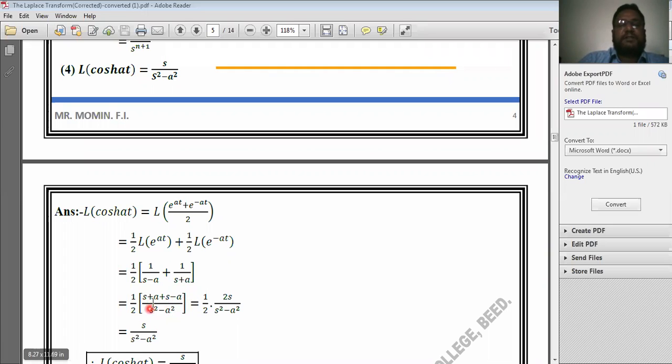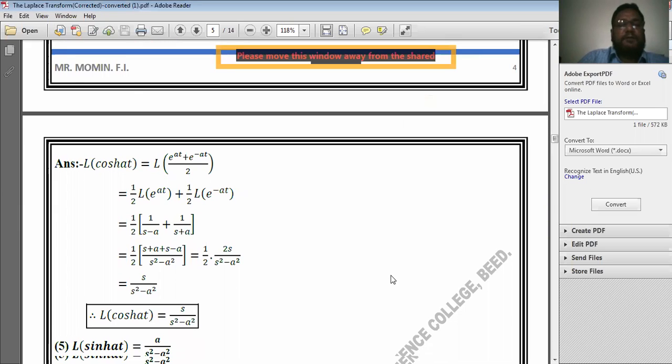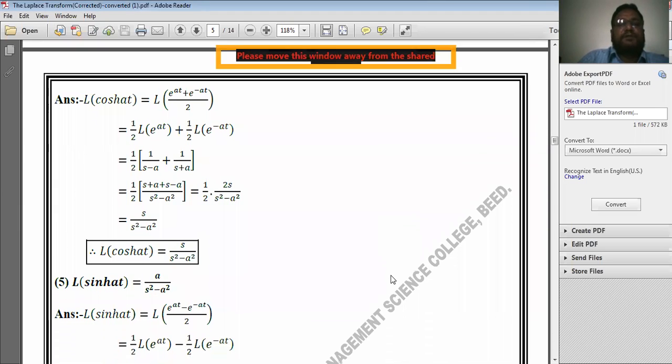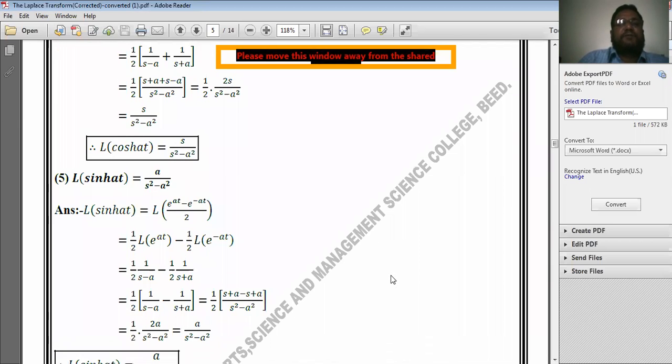The plus a and minus a get cancelled, and the remaining term in the numerator is 2s divided by s square minus a square. Now these 2 get cancelled with these 2. Therefore the final result is that the Laplace transform of hyperbolic cos of at is equal to s divided by s square minus a square.